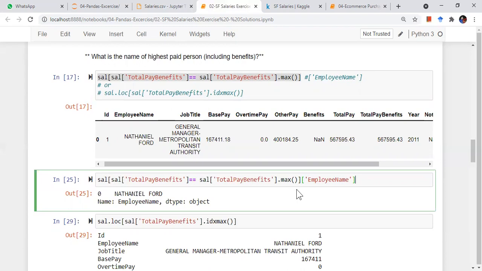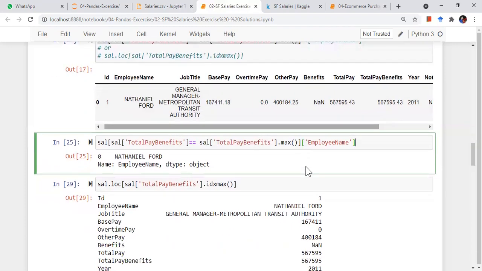Since this total pay benefit is the same for those 5 people or multiple people, you have the option to sort by employee name, alphabetical order of employee name, or whatever other factor you want to apply, and print the top one. Or you can print all of them. You can actually do it if you try out. Okay, sir. I'll try and let you know. Yes, definitely, of course.